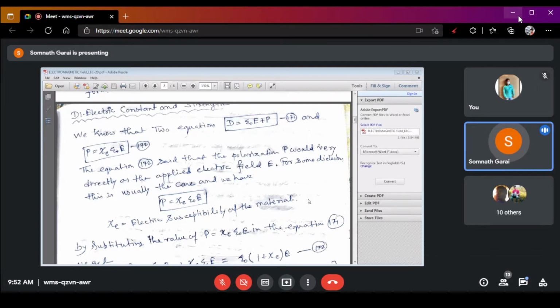So equation number 171 and equation number 172 are based on the dielectric constant and polarization of the dielectric.